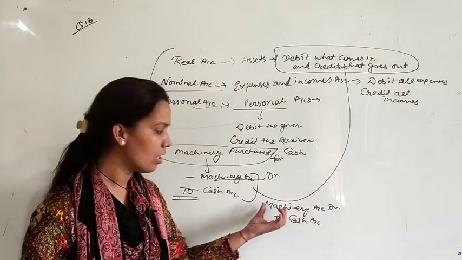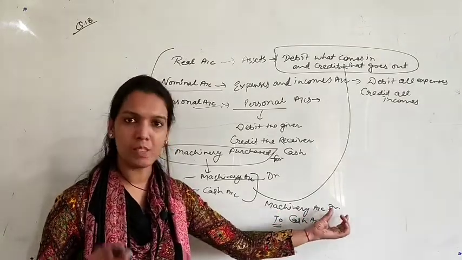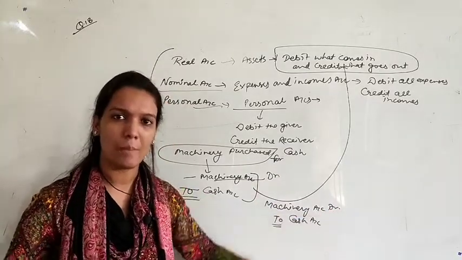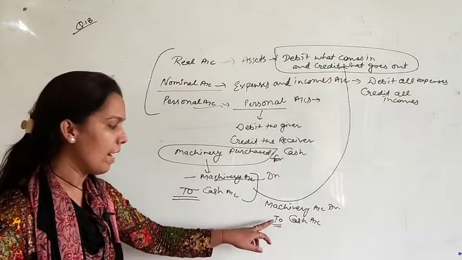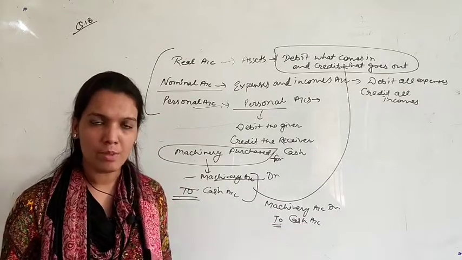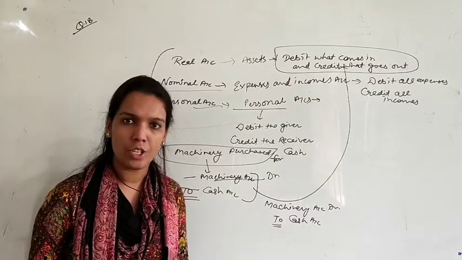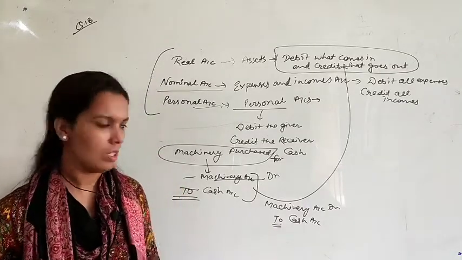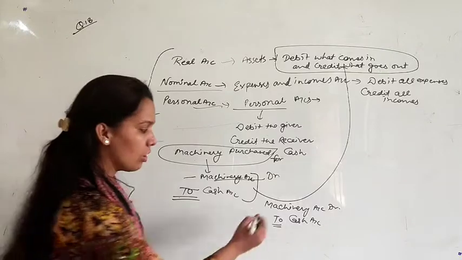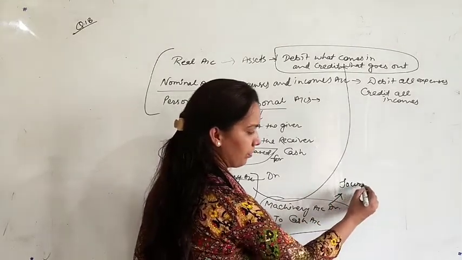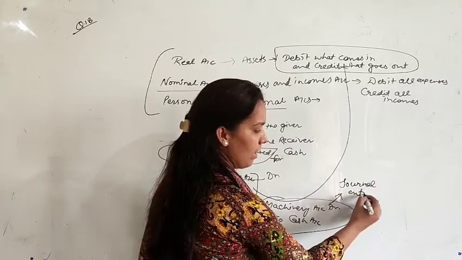We will write machinery account debit, meaning the account that will be debited, with DR, that is debit record. And to cash account, the item that will be credited, we will write "to" for it only. We will not mention any CR, just "to". So this type of transaction will be called a journal entry, which we will study in the next chapters.